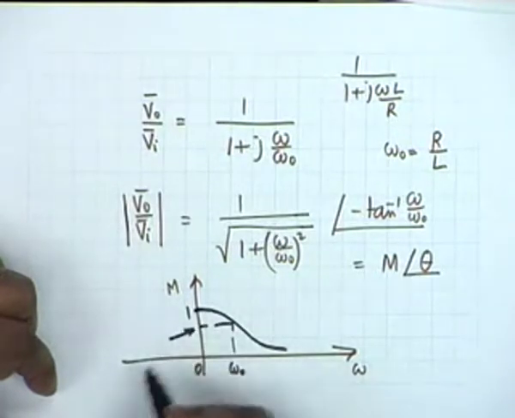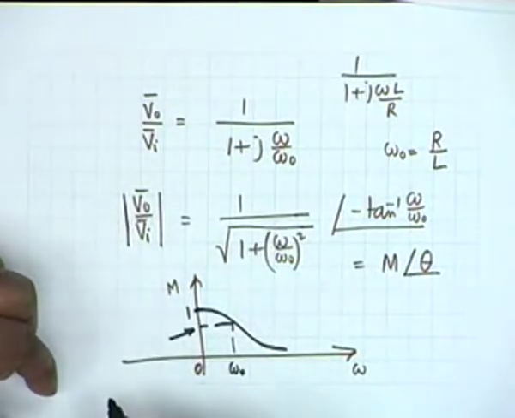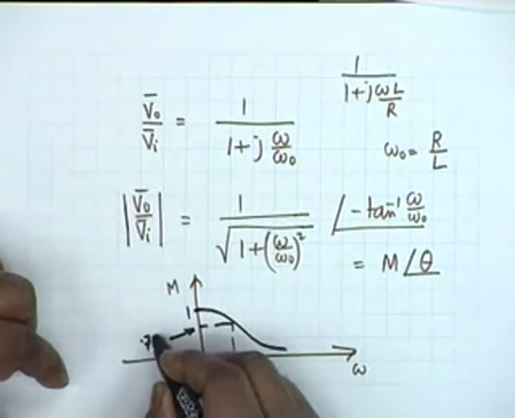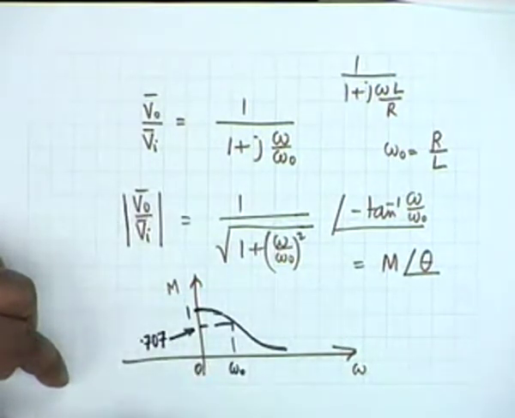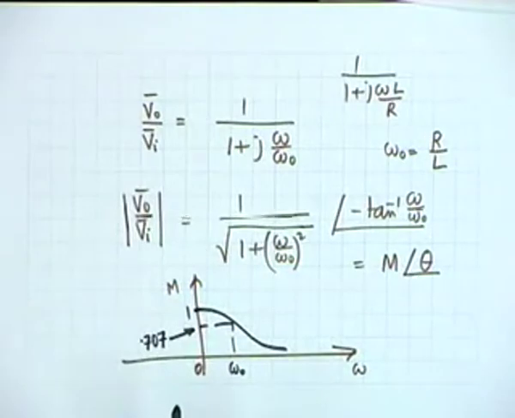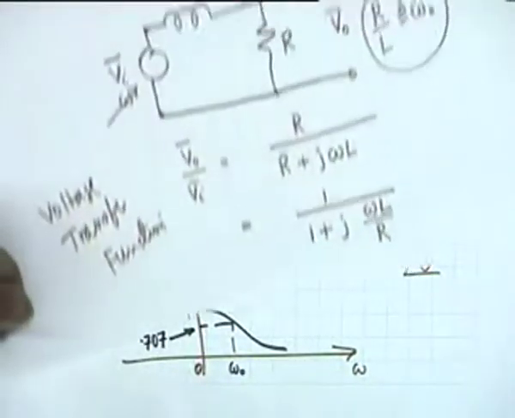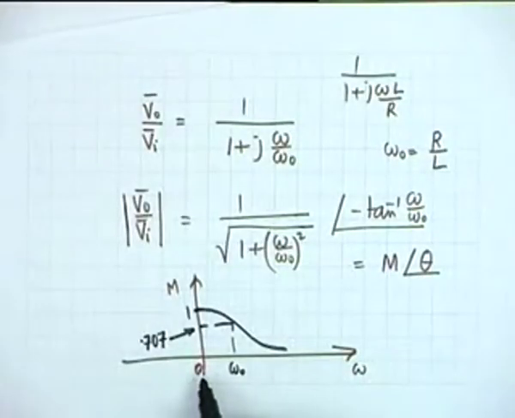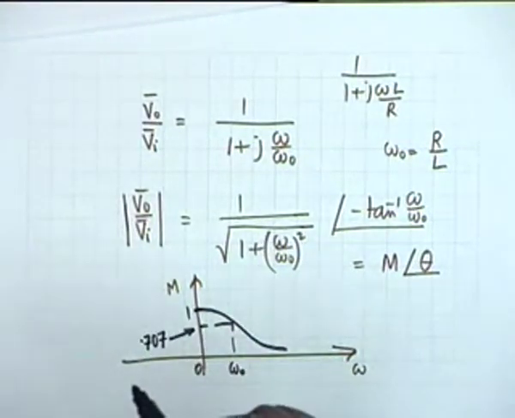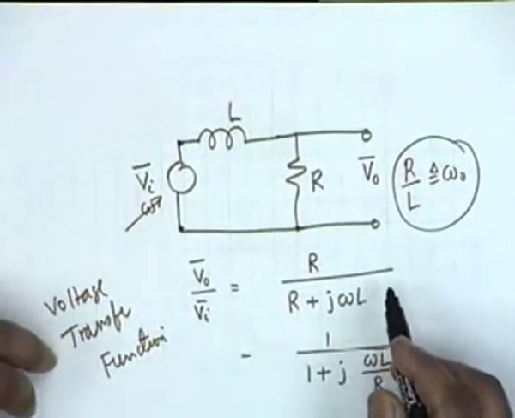What would be the magnitude? 1 by root 2, which is 0.707. So the voltage output, let's look at the circuit now. At DC, at omega equal to 0, the ratio of the two quantities, magnitudes, is 1, which is quite amenable to reason,